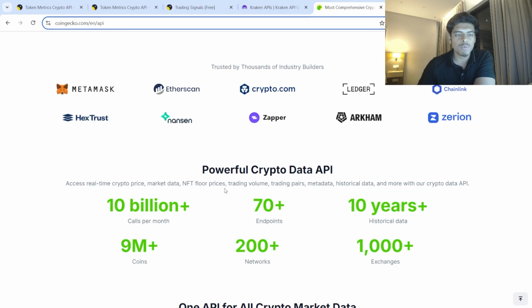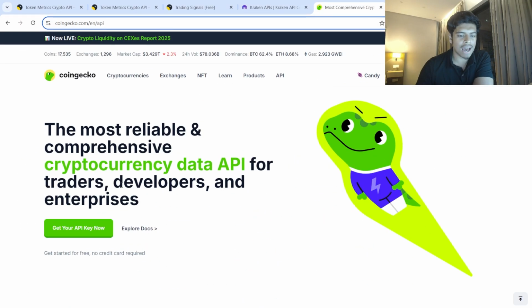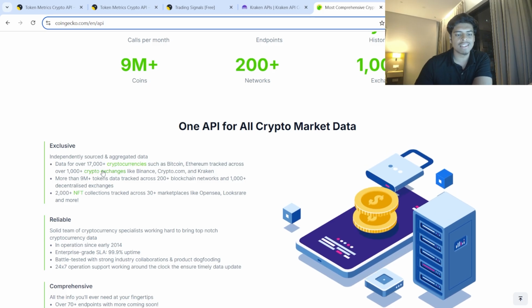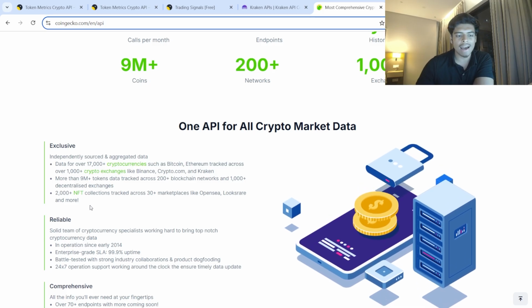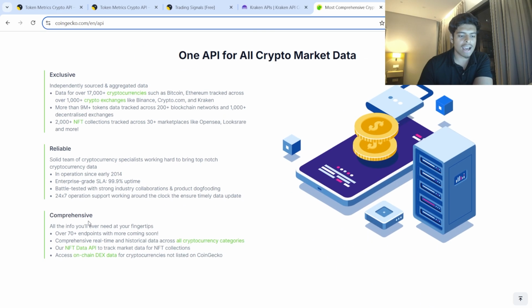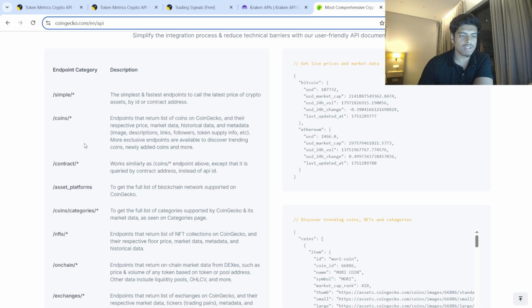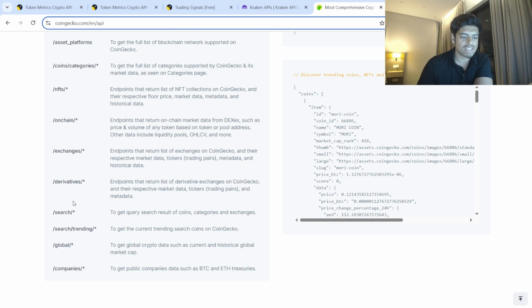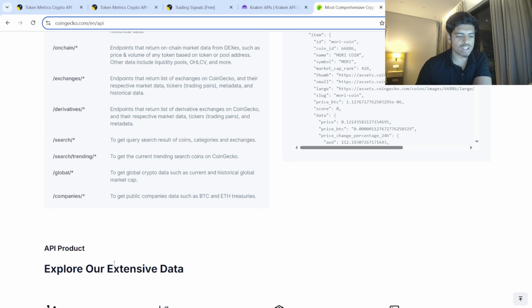Next up on the list, we've got the Gecko API, right? If you're building trading AI agents, the Gecko API does come with a lot of different market data and different data endpoints on 17,000 plus different cryptocurrencies and NFT projects. But ultimately, when you're building trading AI agents here, you're going to get access to lots of different endpoints. You can see here, you get endpoints for coins, contracts, categories, NFTs, on-chain metrics, derivatives, search, global, and also the company data endpoint as well.